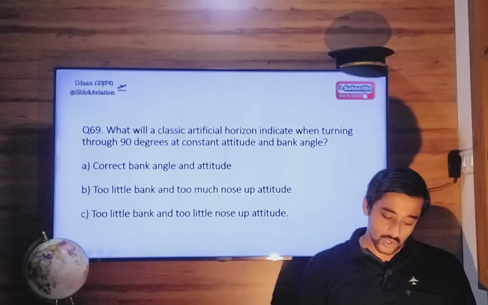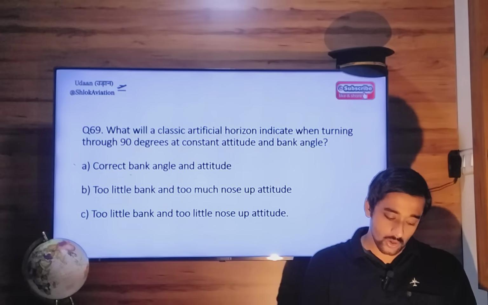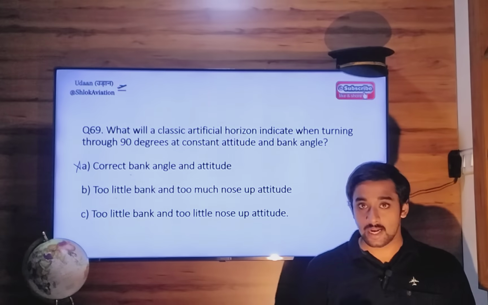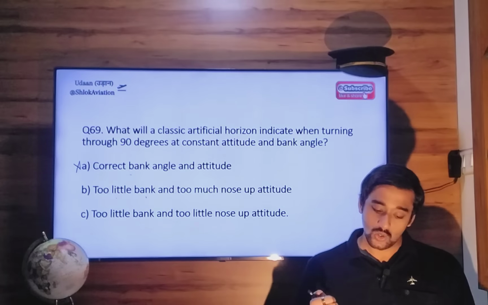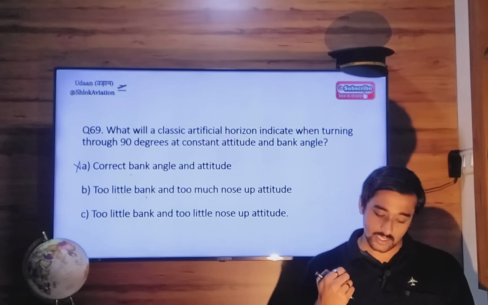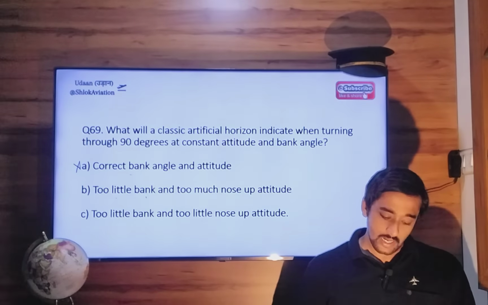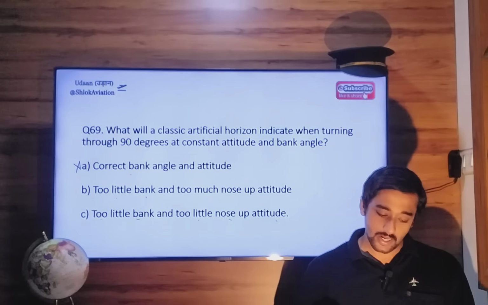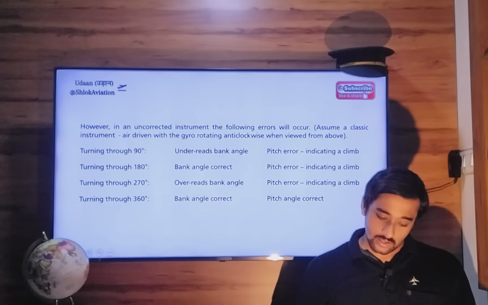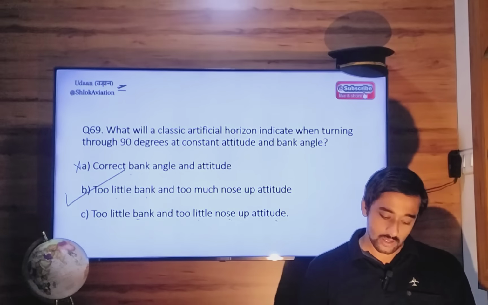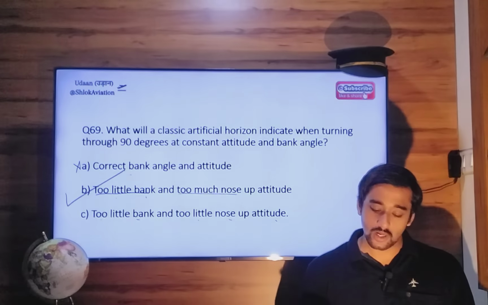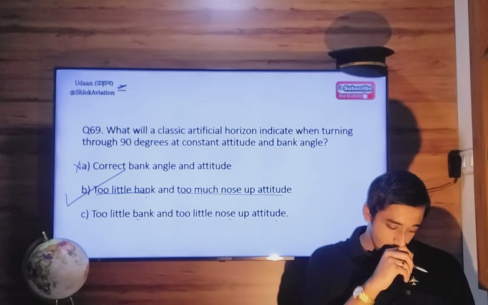So correct bank angle, correct attitude, no. Too little bank angle, that means under-reading, yes. Too much nose up attitude, yes. Too little bank angle and too little nose up attitude, wrong. So the correct answer will be option Bravo. Too little bank, under-reading, and too much nose up attitude.